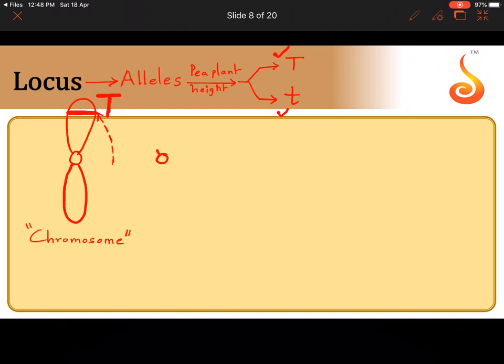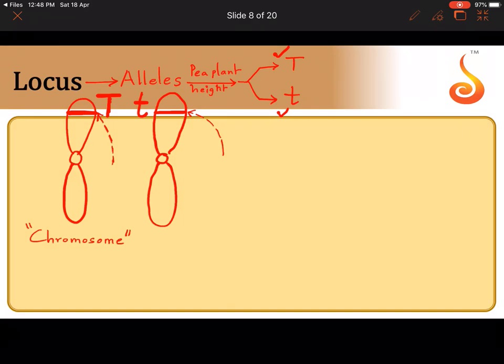Now say in the other chromosome also, I draw a similar imaginary line and write small t. Then you mean to say that in this position on the chromosome, small t is located. You can't see this obviously. Can you see the gene on the DNA? Gene is chemically DNA. It's not like there is a capital T and small t sticking out of it.